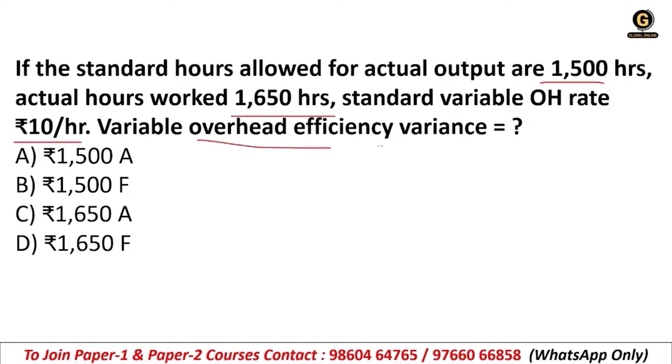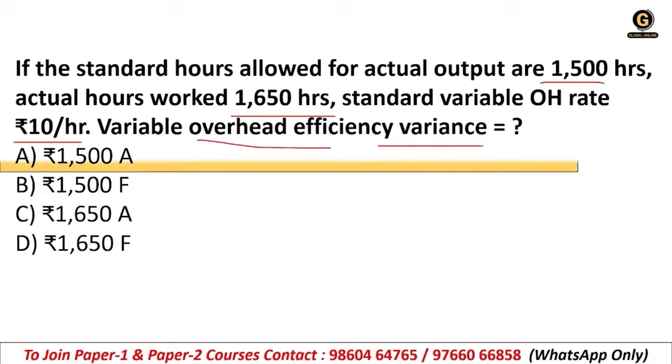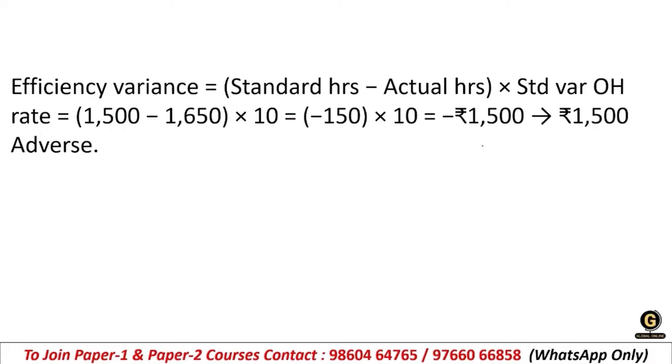We have discussed this formula yesterday, right? All right, so right answer is 1500 adverse.